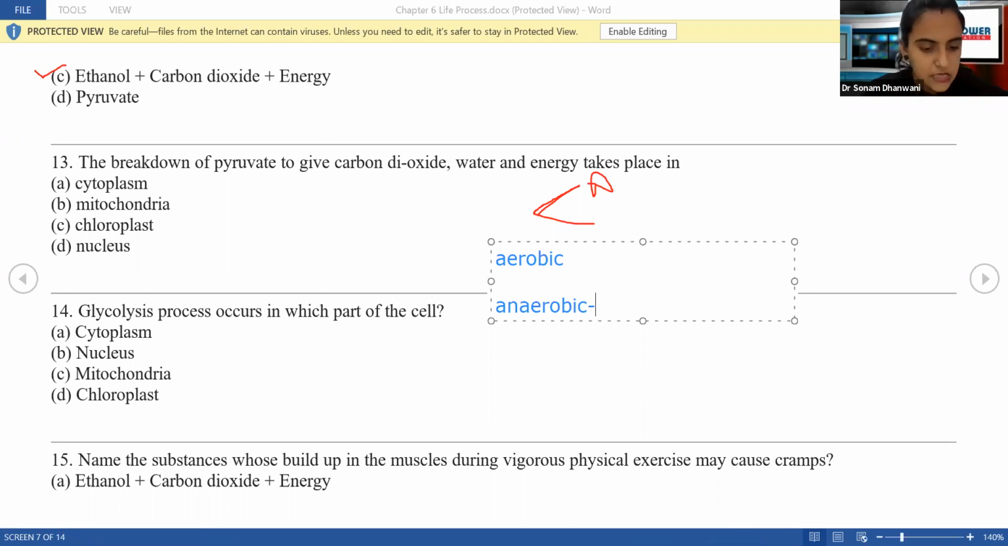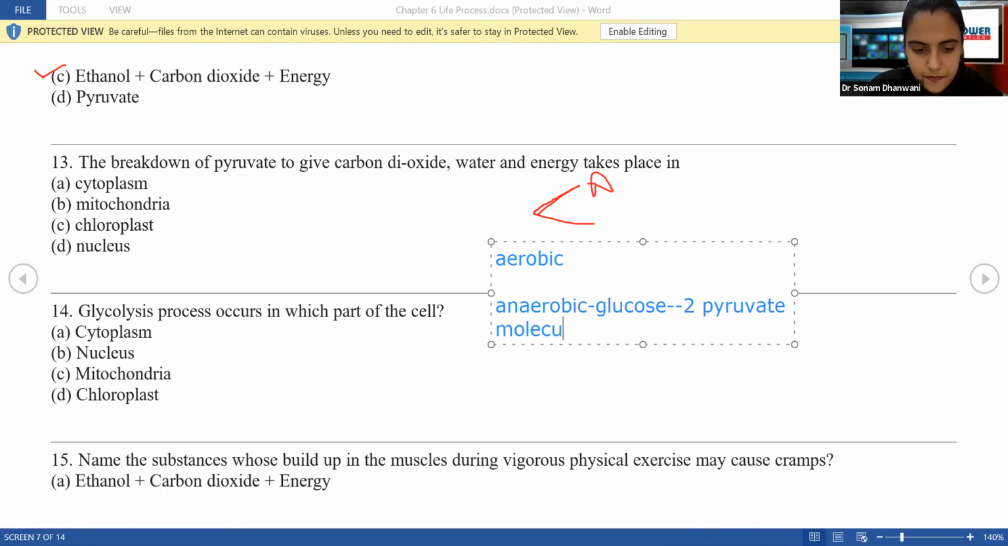What happens in this is the glucose molecule will get split into two pyruvate molecules. Okay? In the anaerobic respiration, the glucose molecule will get split into two pyruvate molecules. Where is this process taking place? Remember, this process is known as glycolysis and it is taking place in the cytoplasm.